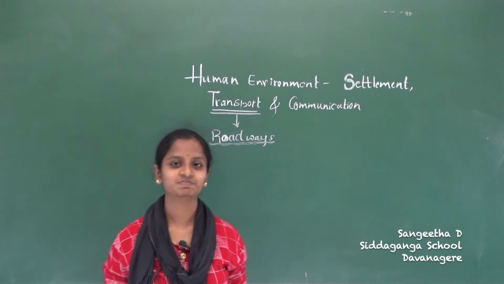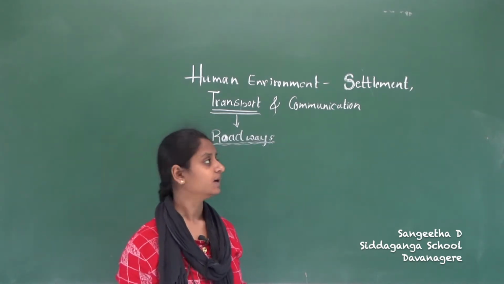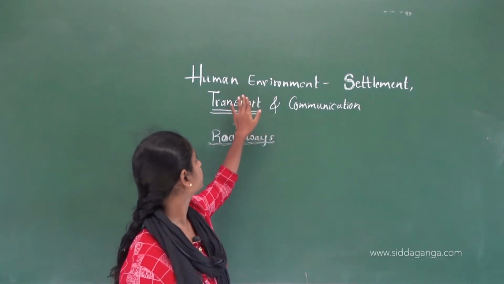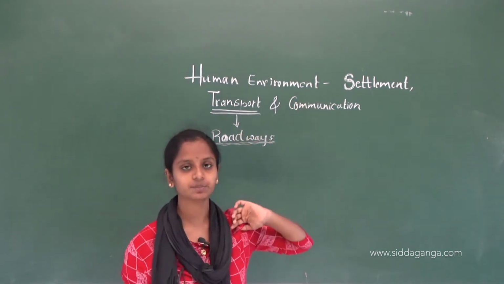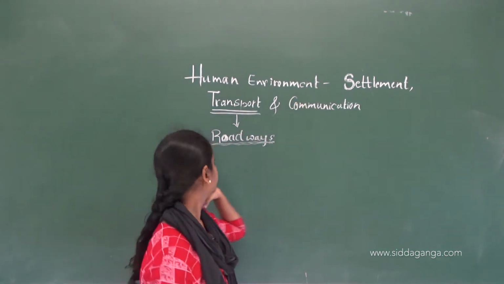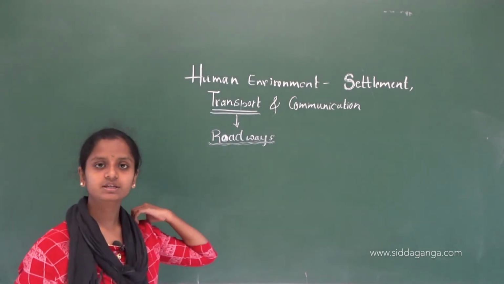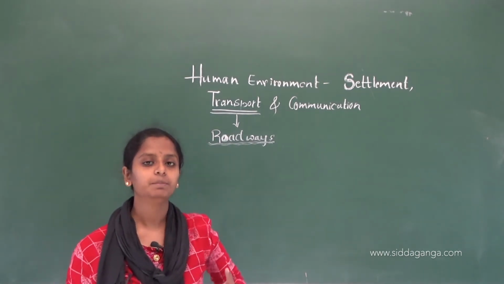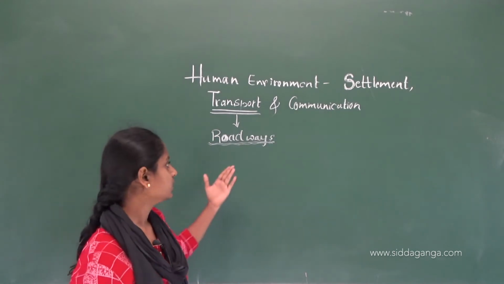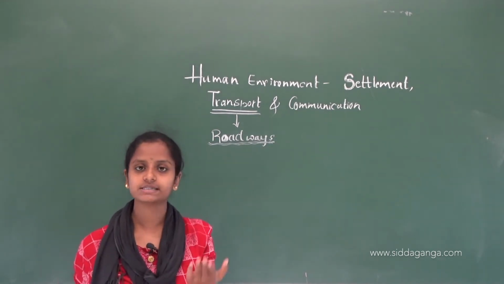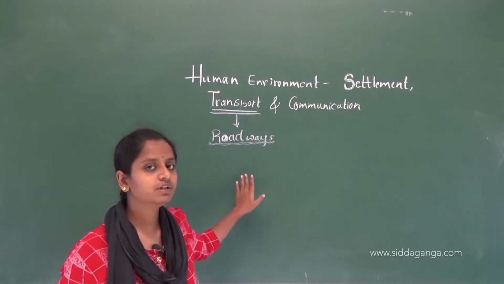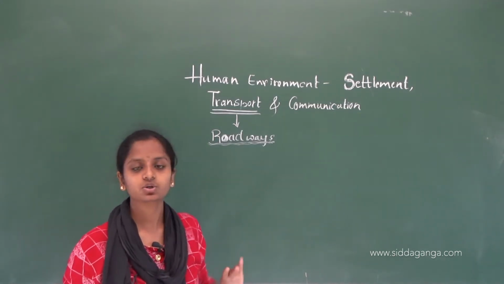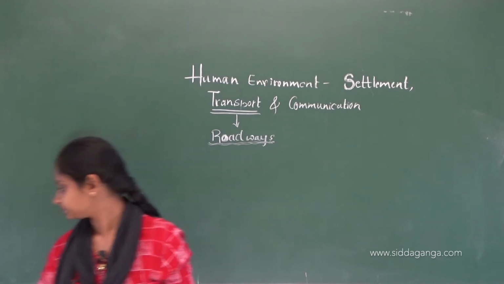Hello children, in the previous class we have seen this topic, human environment: settlement, transport and communication. We saw that there are four means of transport: roadways, waterways, airways and railways. Now we will see in detail about the roadways first.